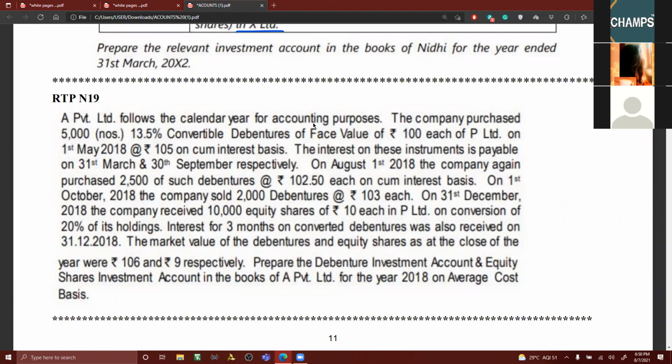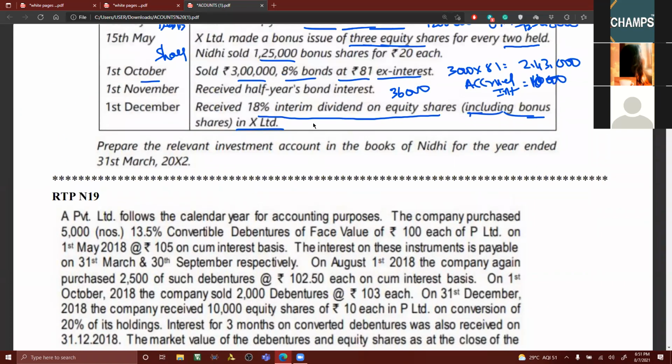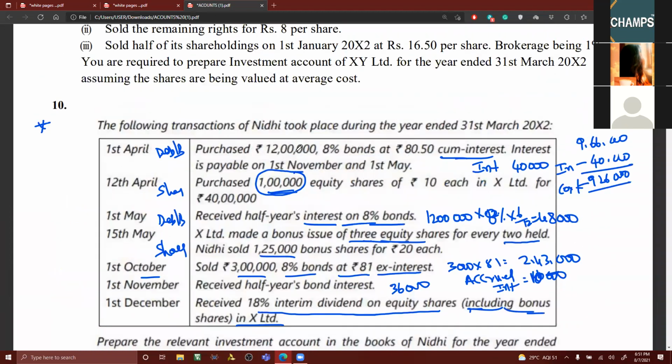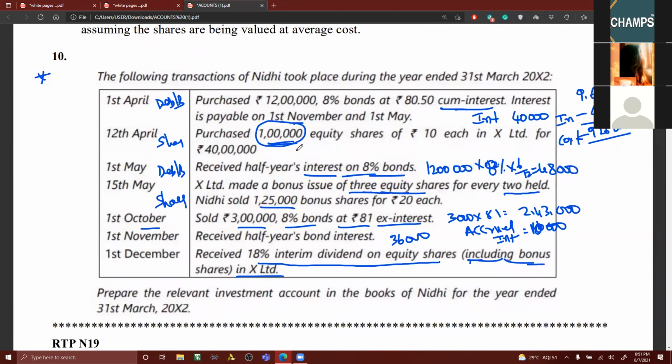I'm asking a few questions on this. You have to answer. In simple words, when you're converting the debentures, up to the date of conversion of debentures, one thing from the previous problem, I think it is clear: you need to open two accounts. Clear to all of you? Investments in bonds, investment in equity shares. Yes, sir. Two ledger accounts you have to open.